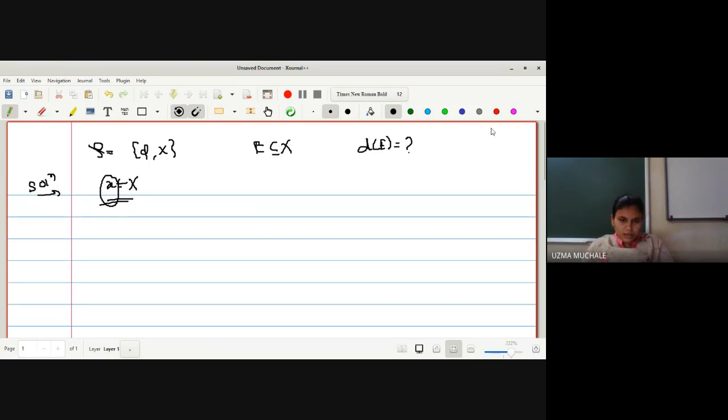Okay. So for that, as we do not know what x is and what E is, right, up to now in the examples that we have solved before for discrete T-space, we knew what E and x were, and then we were able to find the answer. For x equal to a, for x equal to b, for x equal to c, we verified the result.